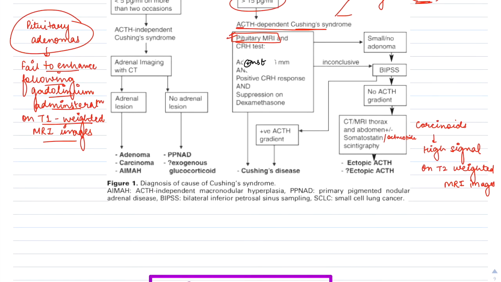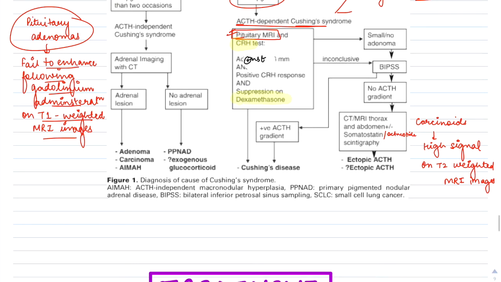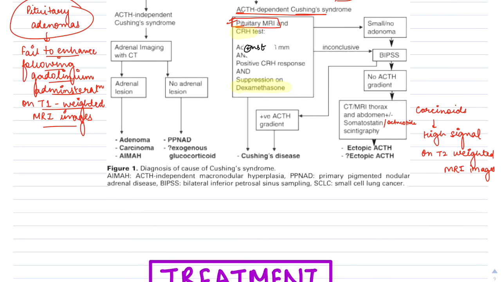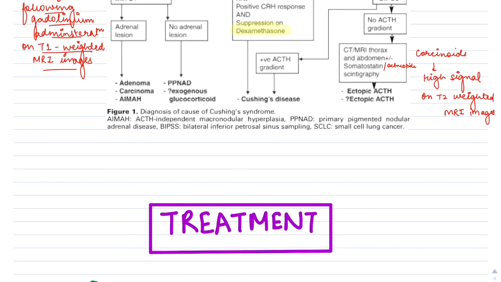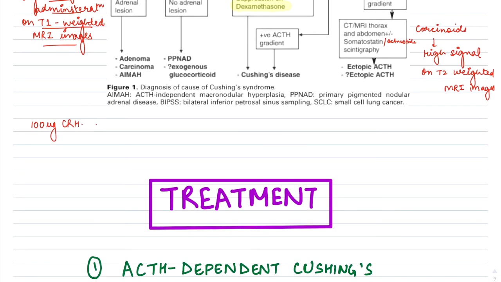And next, we should do two tests. One is the CRH test, and the other is the high dose dexamethasone suppression test. For the CRH test, as we had discussed, we give 100 micrograms of CRH and then measure the ACTH levels.